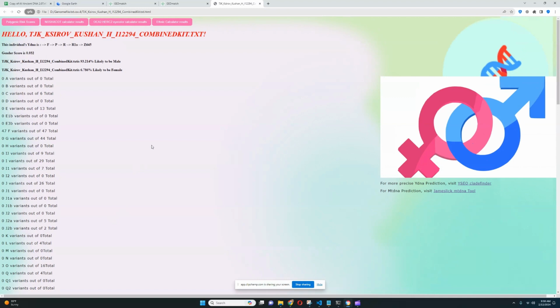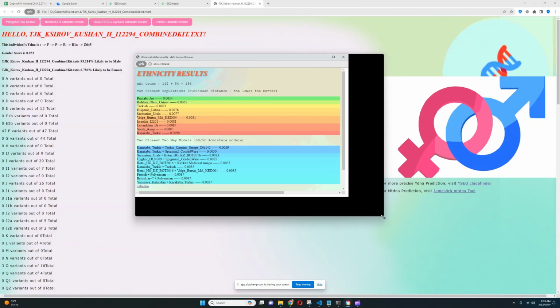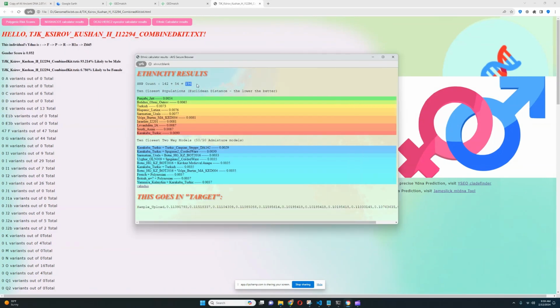We're gonna go ahead and explore his ethnic calculator results right now. I'm gonna show you the ethnic calculator results with my ethnicity calculator first, and then we're gonna compare that with GED match. I'm just gonna give you a little spoiler. My ethnicity calculator is gonna be a lot worse than GED match simply because of the number of SNPs. As you can see, this was done with 196 SNPs. I could theoretically do a lot more coding and make the number higher, but then I would have to redo the whole oracle. So I'm not gonna do that.